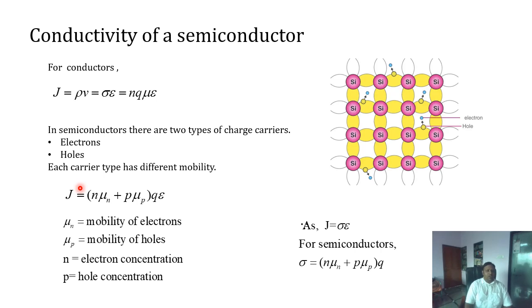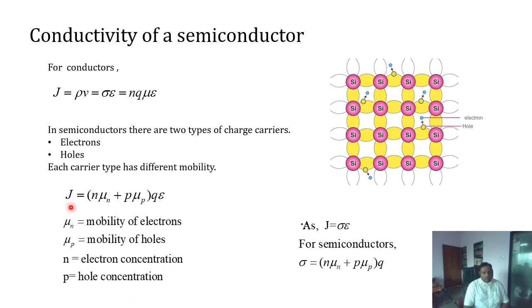So the current density for the semiconducting material can be written as (n mu n plus p mu p) q epsilon, where mu n is the mobility of electrons, mu p is the mobility of the holes, n is the electron concentration, and p is the hole concentration.